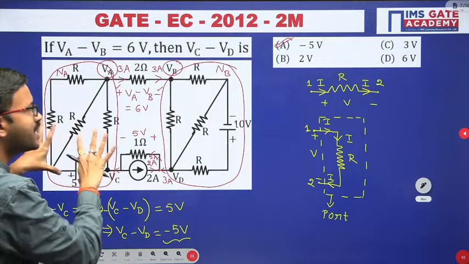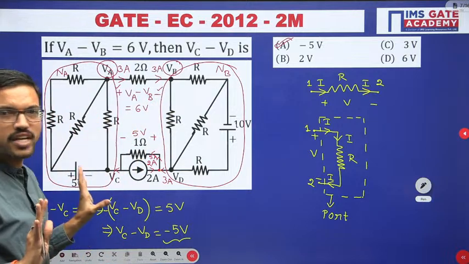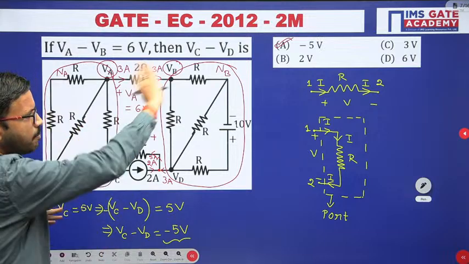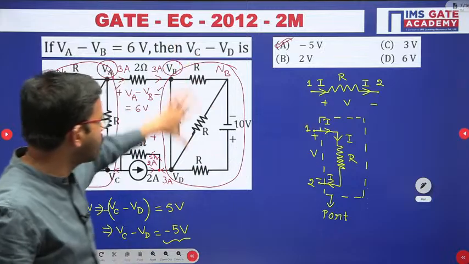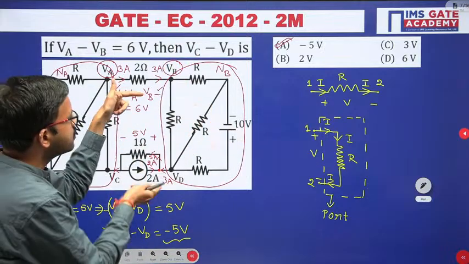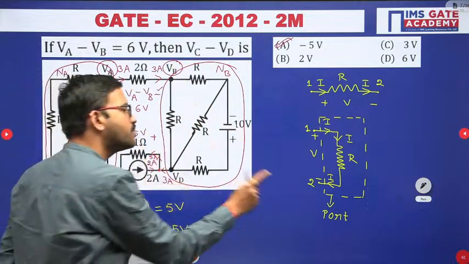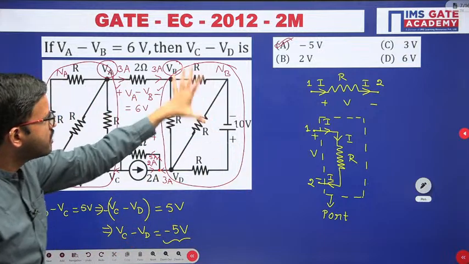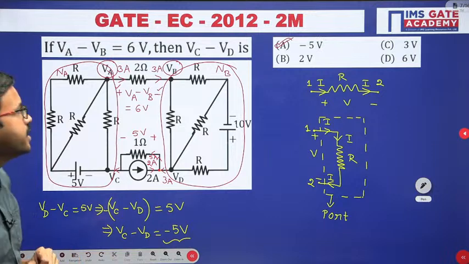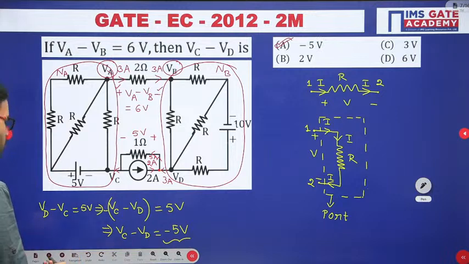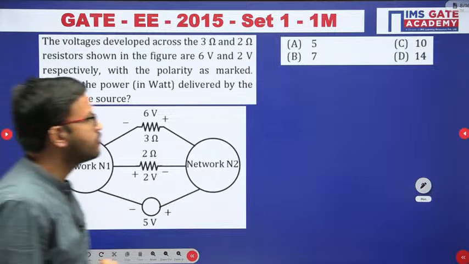So whenever you are getting complex circuits like this, just visualize whatever part of the circuit you are having as one network, one network which is having two terminals. That means one port network. So this is one network, this is one more network. I hope all of you got the clarity. So with this understanding, now let us move on to the next question. All of you give it a try.